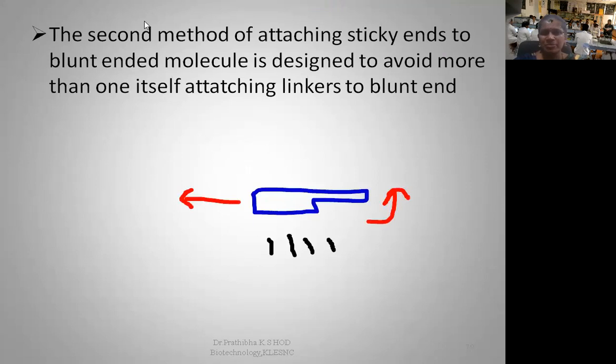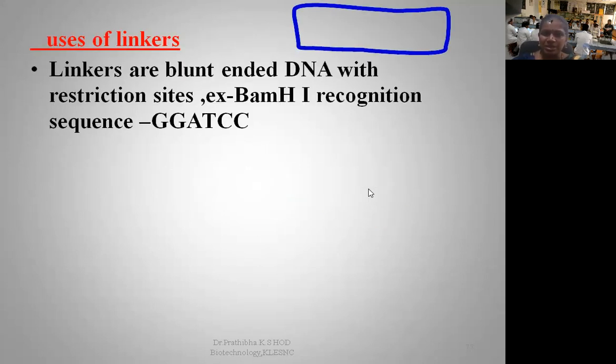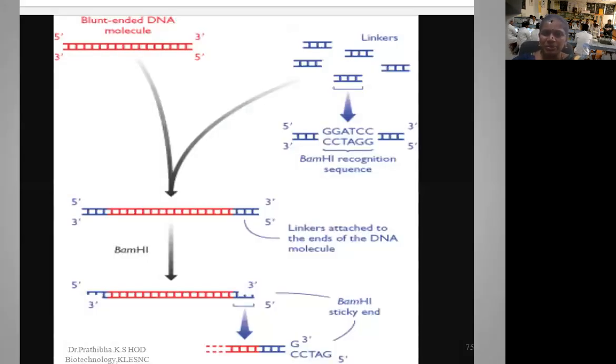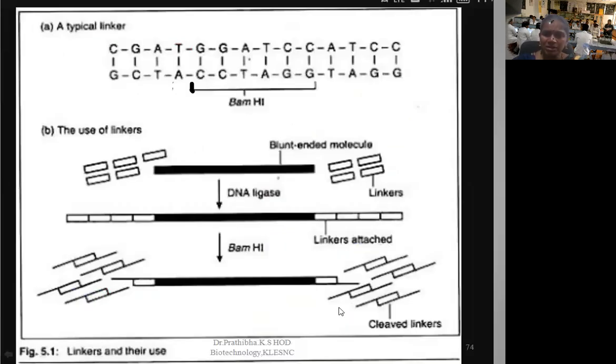Now the second method of attaching sticky ends to a blunt-ended molecule is designed to avoid more than one linker attaching to the blunt end. It means, as we have seen in the beginning, all the linkers are connected with each other, and there we got the extension.